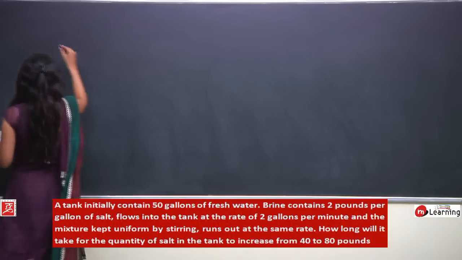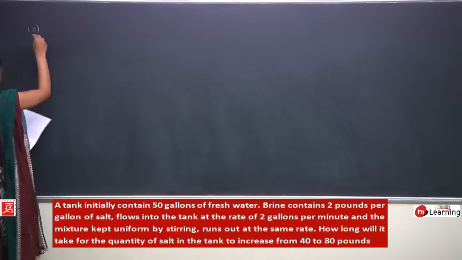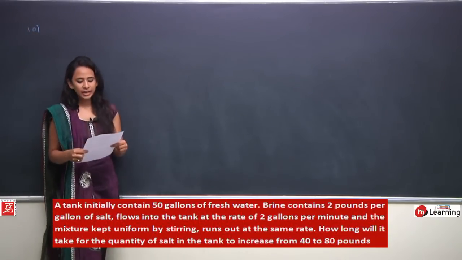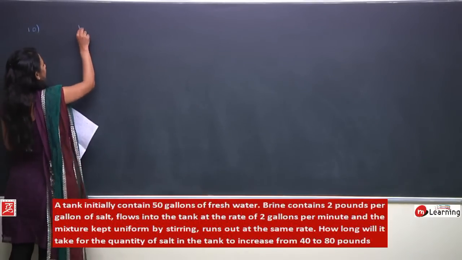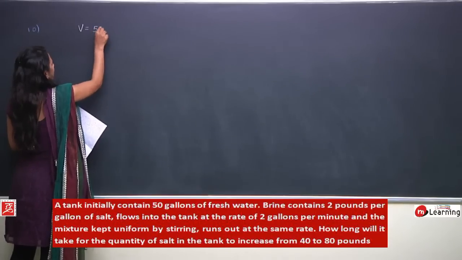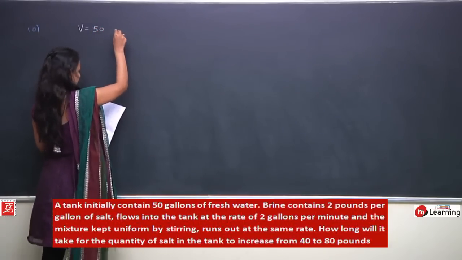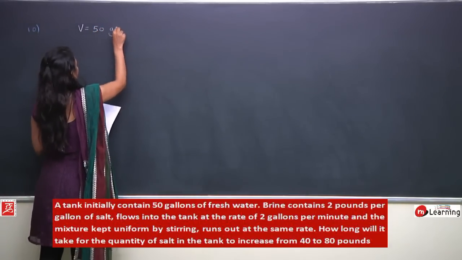So let us see what the question is telling. They are telling us a tank initially contains 50 gallons of fresh water, so we have a tank with a volume of 50 gallons.